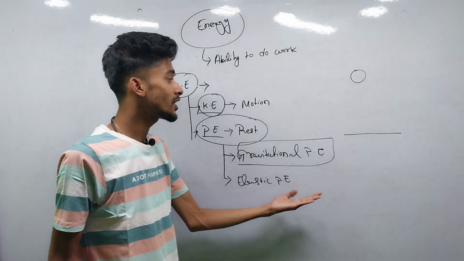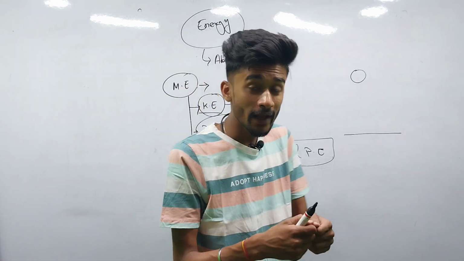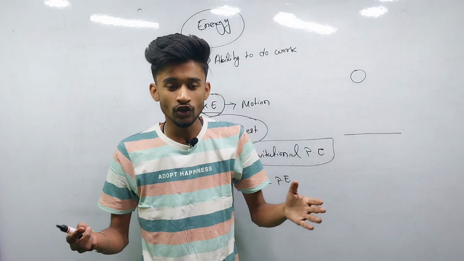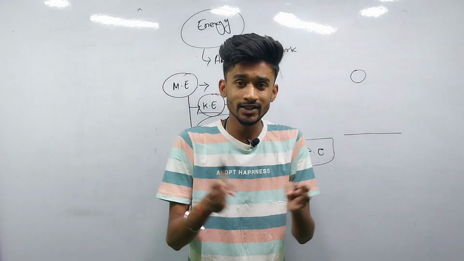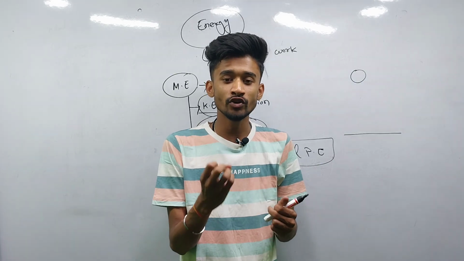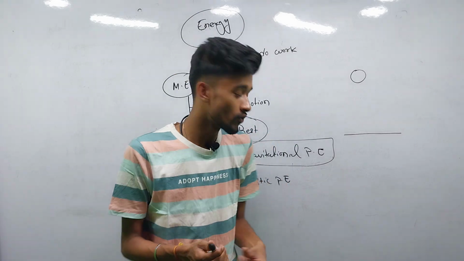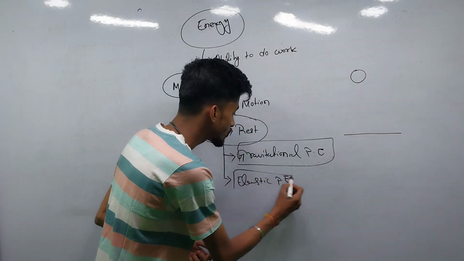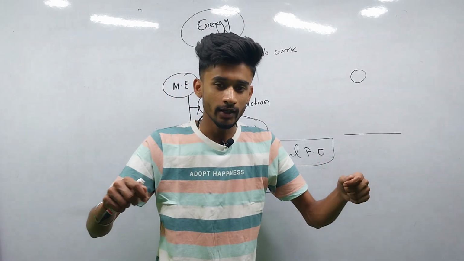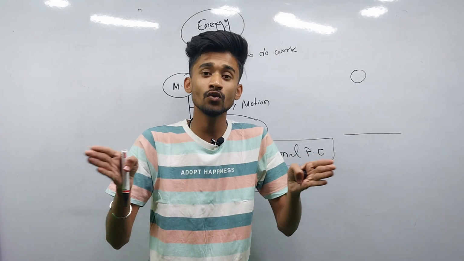And elastic potential energy is that energy when we apply some external force to an object, it will be stretched or compressed. After releasing that external force, it will come back to its original state. The energy possessed by the body to restore the original state is known as the elastic potential energy. So whenever you stretch a rubber band, after releasing the external force, it will come back to its original state.